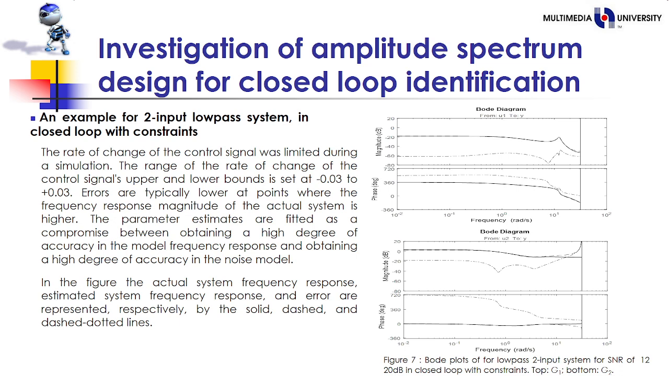An example for a two-input low-pass system in closed loop with constraint. In this figure, we can see the rate of change of the control signal was limited during the simulation. The rate of change of the control signal's upper and lower bounds is set to minus 0.03 to plus 0.03. Errors are typically lower at points where the frequency response magnitude of the actual system is higher. The parameter estimates are treated as a compromise between obtaining a high degree of accuracy in the model frequency response and obtaining a high degree of accuracy in the noise model.